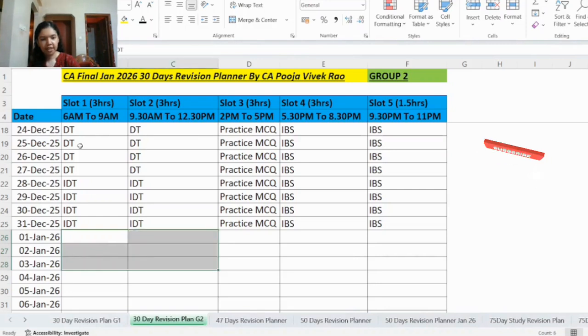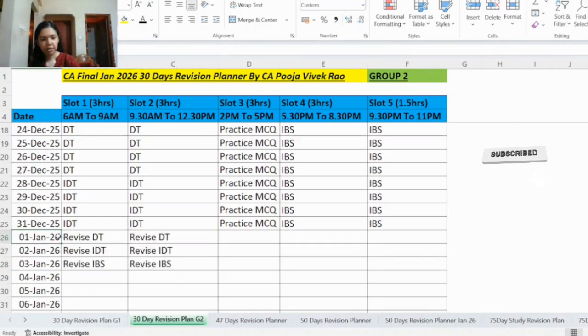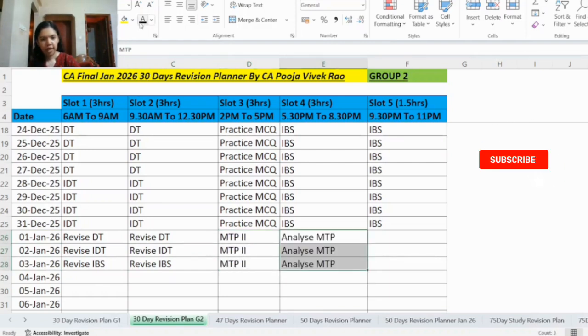So 1st, 2nd and 3rd Jan, here you will revise each of the subjects in slot 1 and 2. So on 1st January DT, 2nd January IDT and 3rd January IBS. Then in slot number 3, you will attempt mock test paper series 2 and in slot 4 you will analyze the mock test paper series 2 answers.